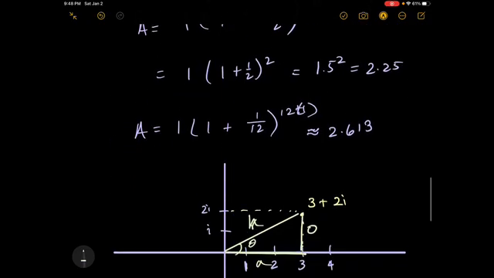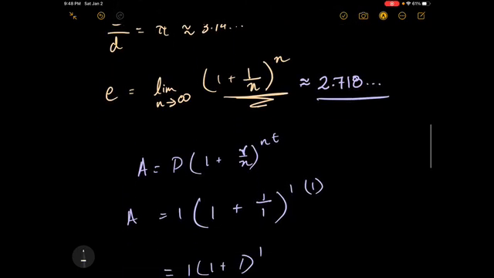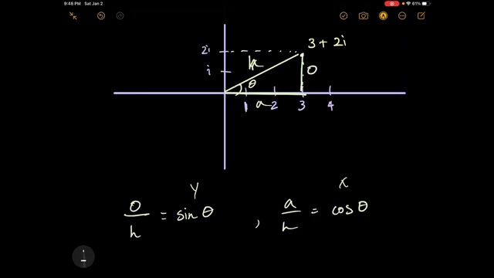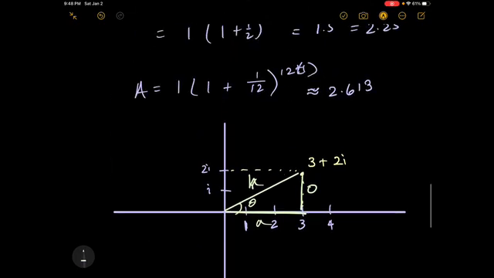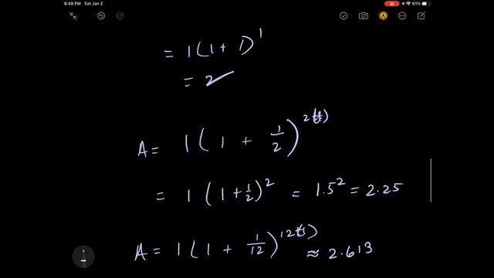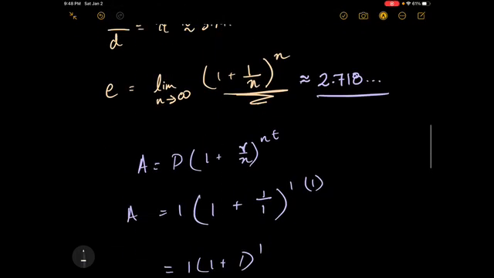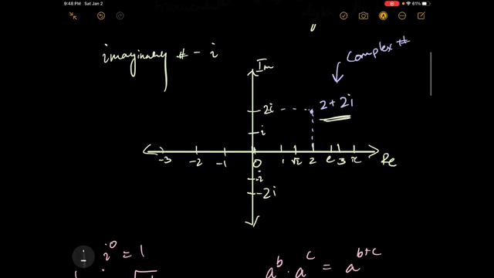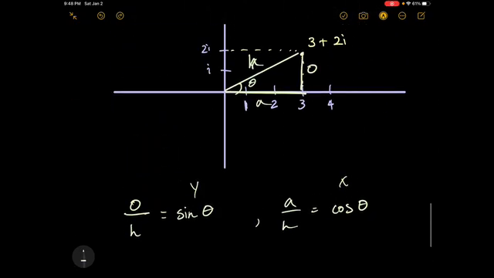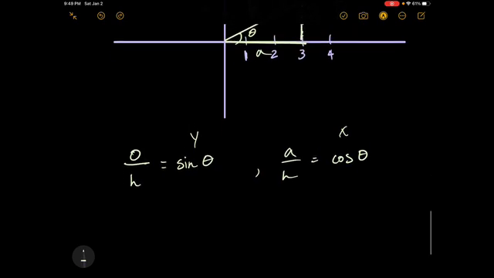Well, that means you can represent every single coordinate here, instead of in terms of the real numbers and the imaginary numbers, in a slightly more complex way, in terms of theta.